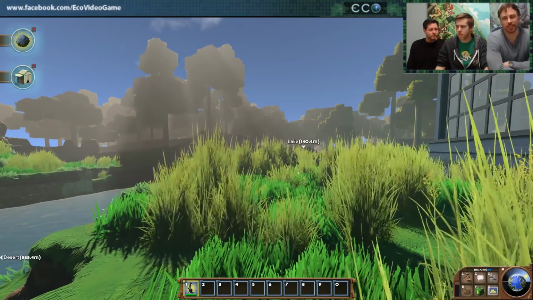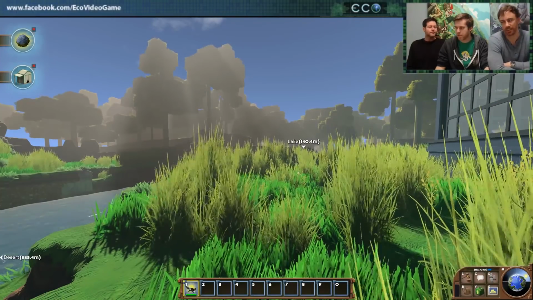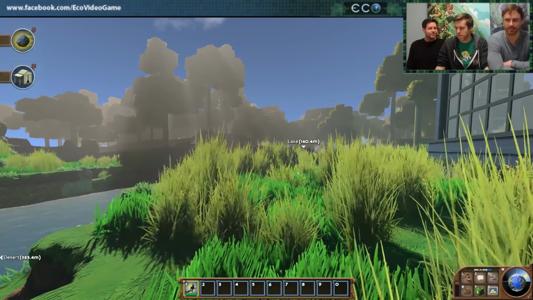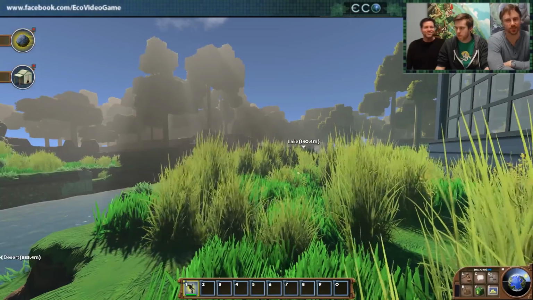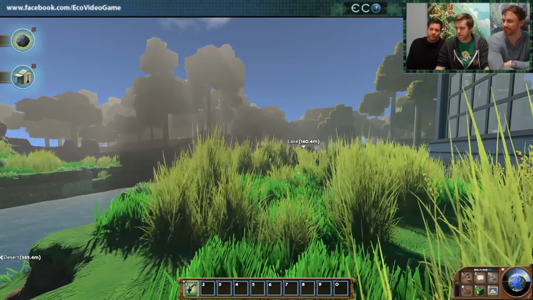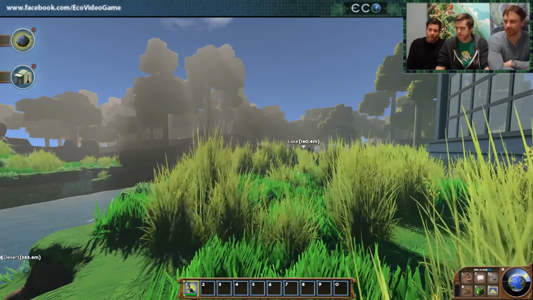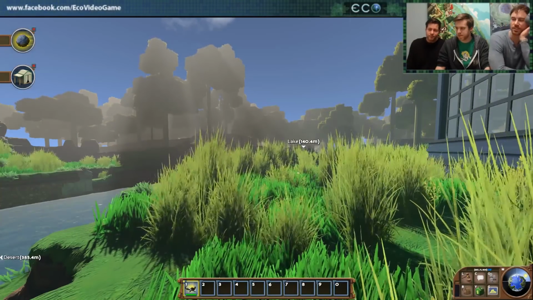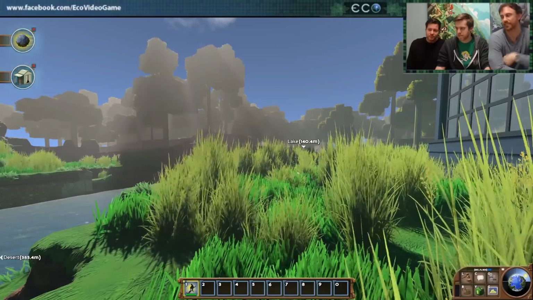So first big news, we've announced the launch date for 8.0, and that is going to be February 6th, which is our 1-year anniversary of Eco. So that's kind of a cool time to release it. And it's going to have a ton of new stuff in it. So today, the first thing we'll show is the new banks.